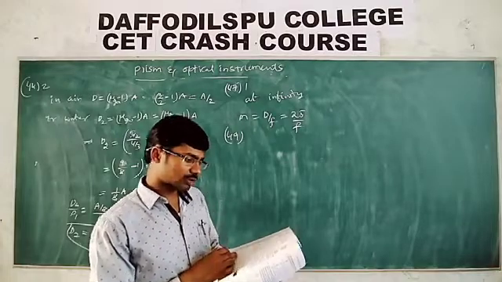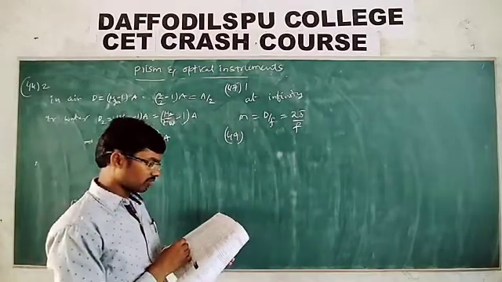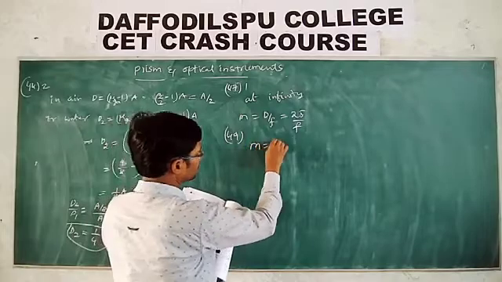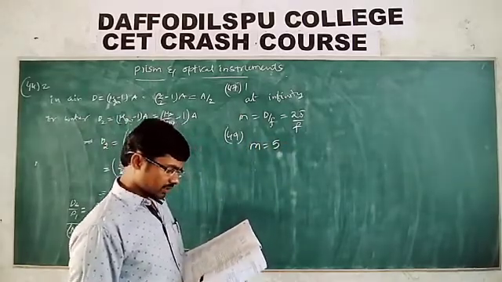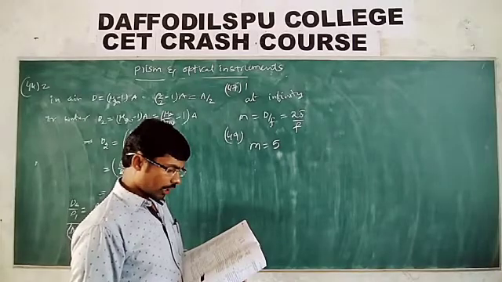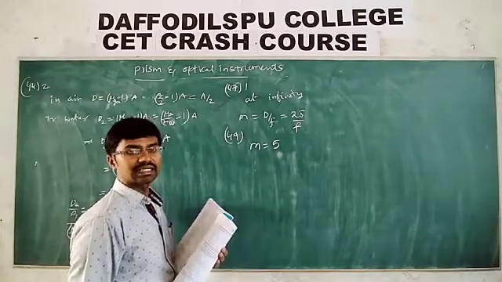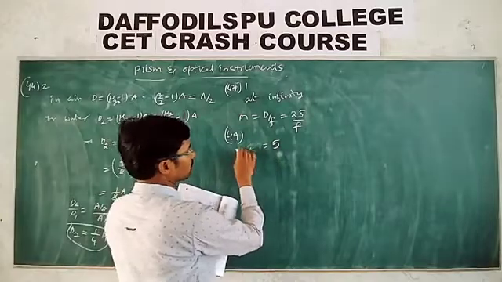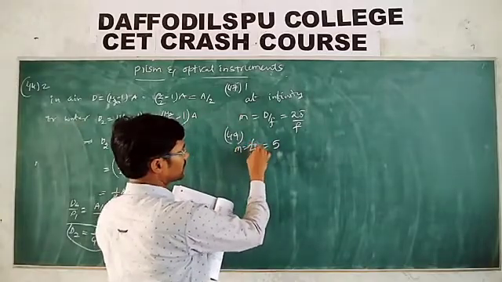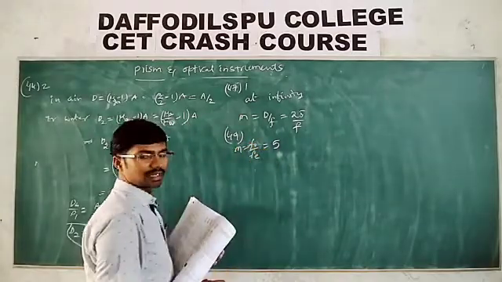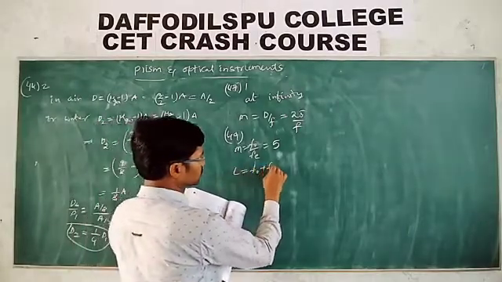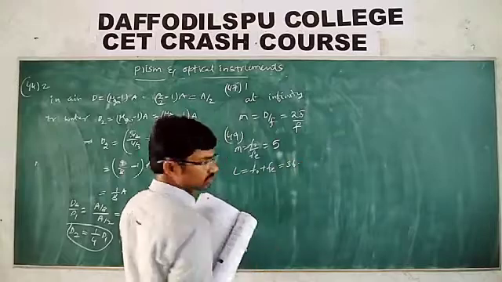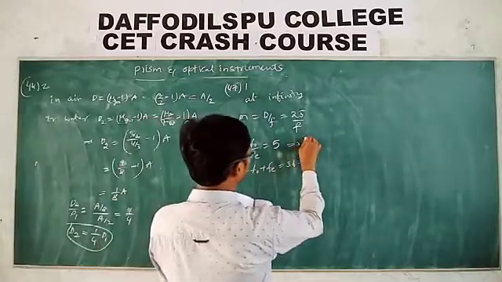An astronomical telescope has an angular magnification of 5. For distant objects, the separation between the object and the eyepiece is 36 cm. Remember, for normal distant objects, the image is formed at infinity, whereas the distance between those two is given as 36. From this, what can you write here?